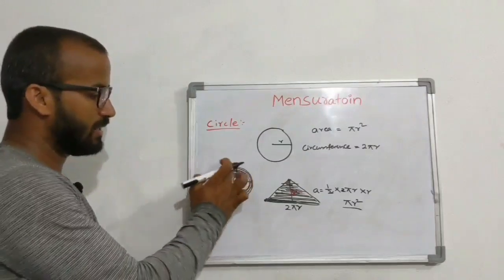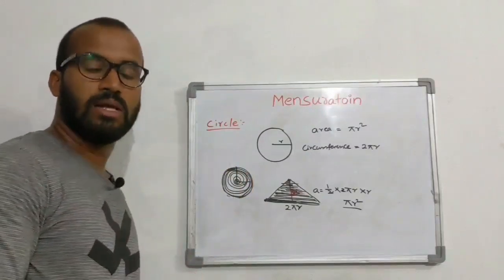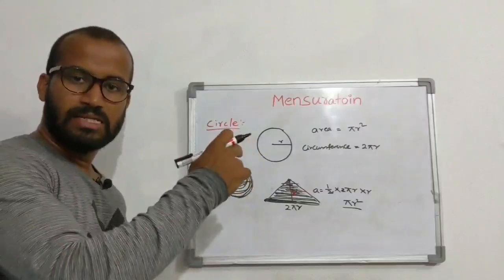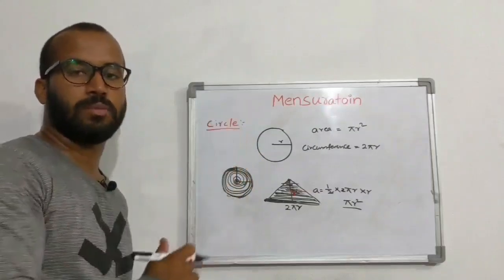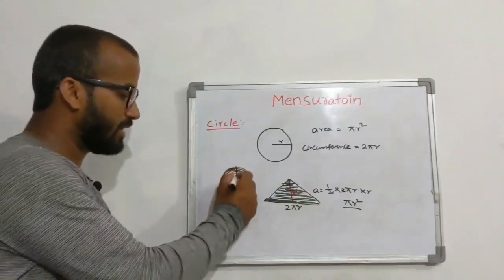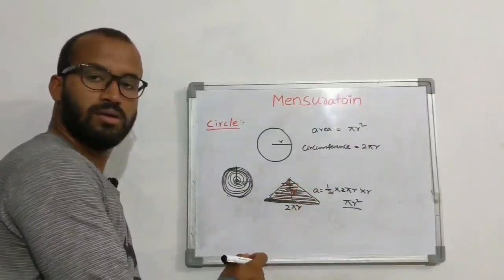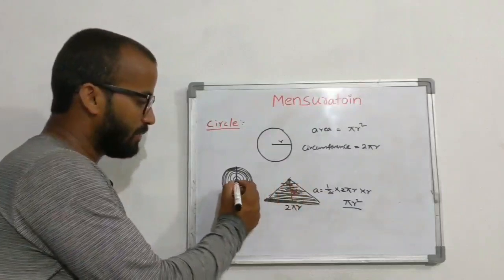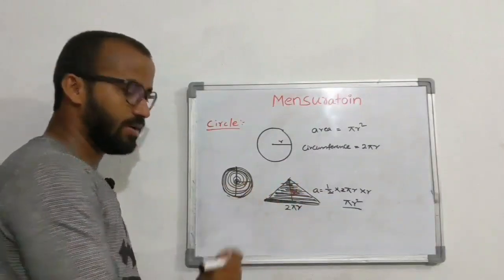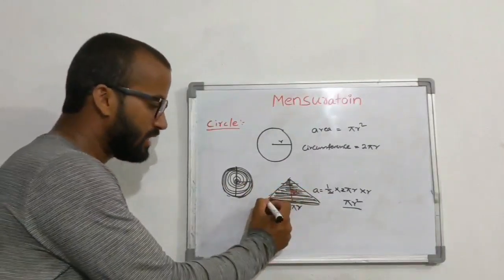Okay, nothing I did. I took one circle. I will place many circles inside that circle without gap. And after that I will cut, and if I extend, it's going to form a triangle. This triangle's height will be r. Why? Because the radius is r. And this is the line.